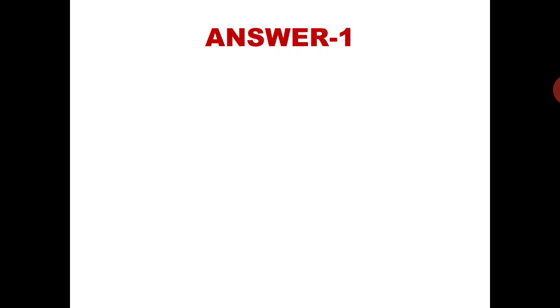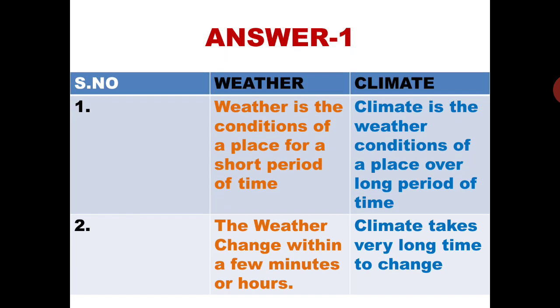So the answer for question 1 is, we will make a table like this in the notebook, and on one side we will write weather and on another side we will write climate.